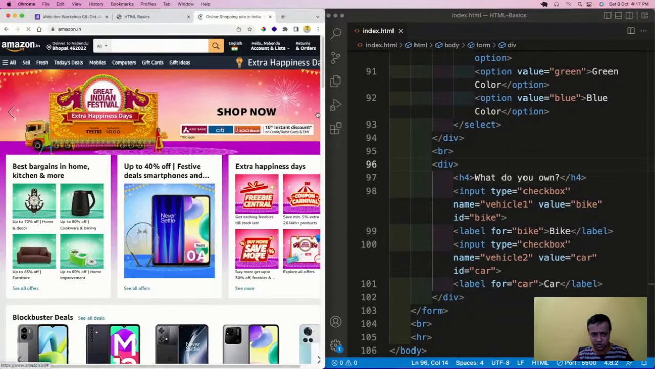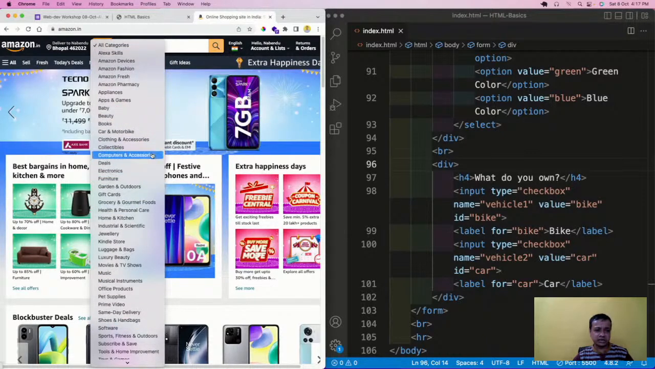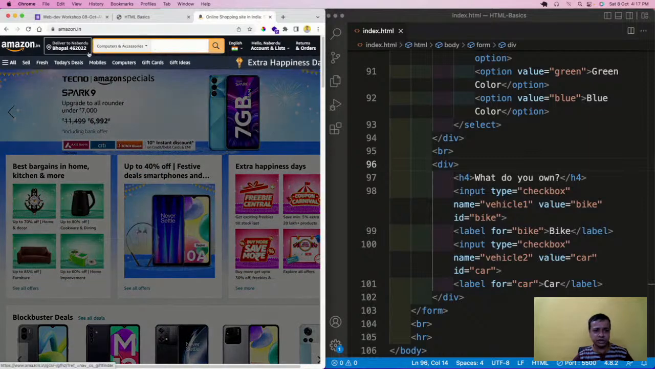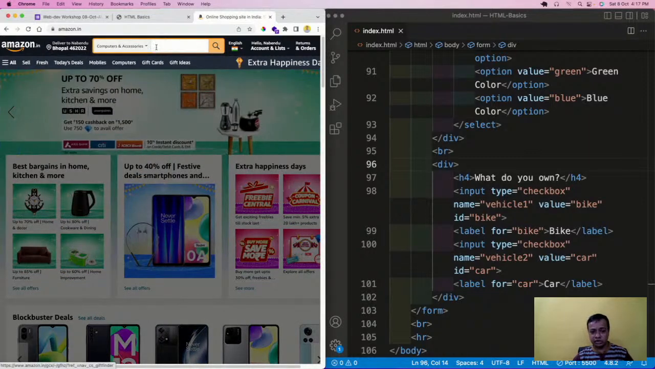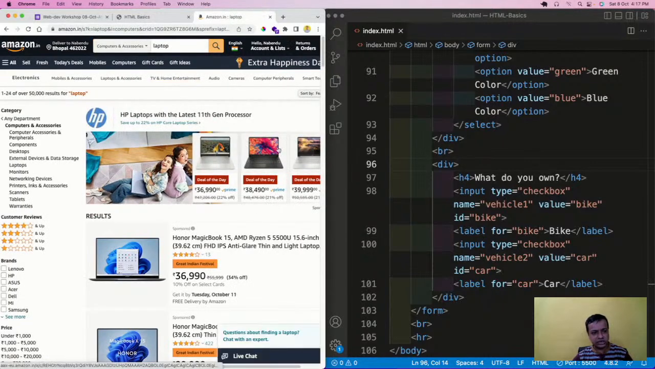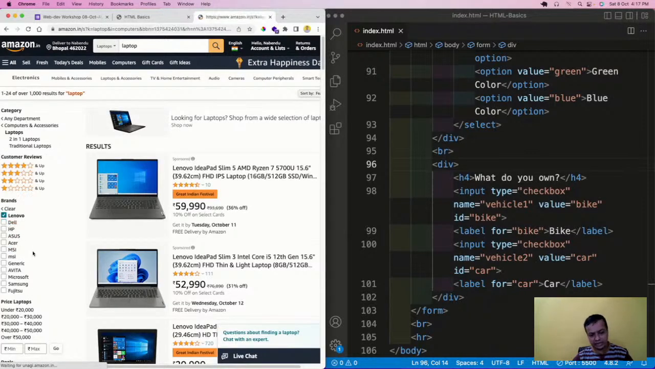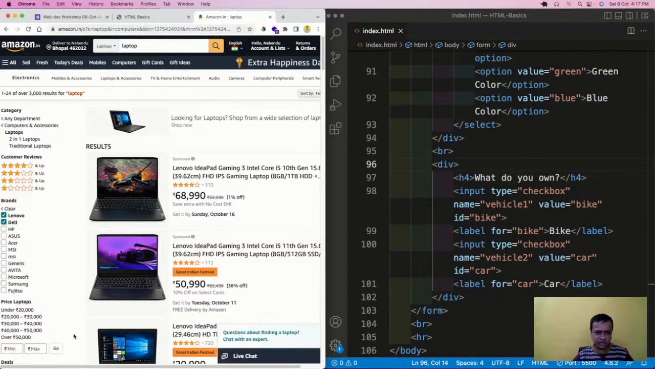So I will go to amazon.com. See, this drop down is here. You can select anything, like computer. So now I can do a laptop like this and search it. This laptop will come, and these checkboxes are something like this. If I select Lenovo, only Lenovo will be shown. If I select Lenovo and Dell, both will be shown. I can select all of them. So they are checkboxes, and everything there you can create.